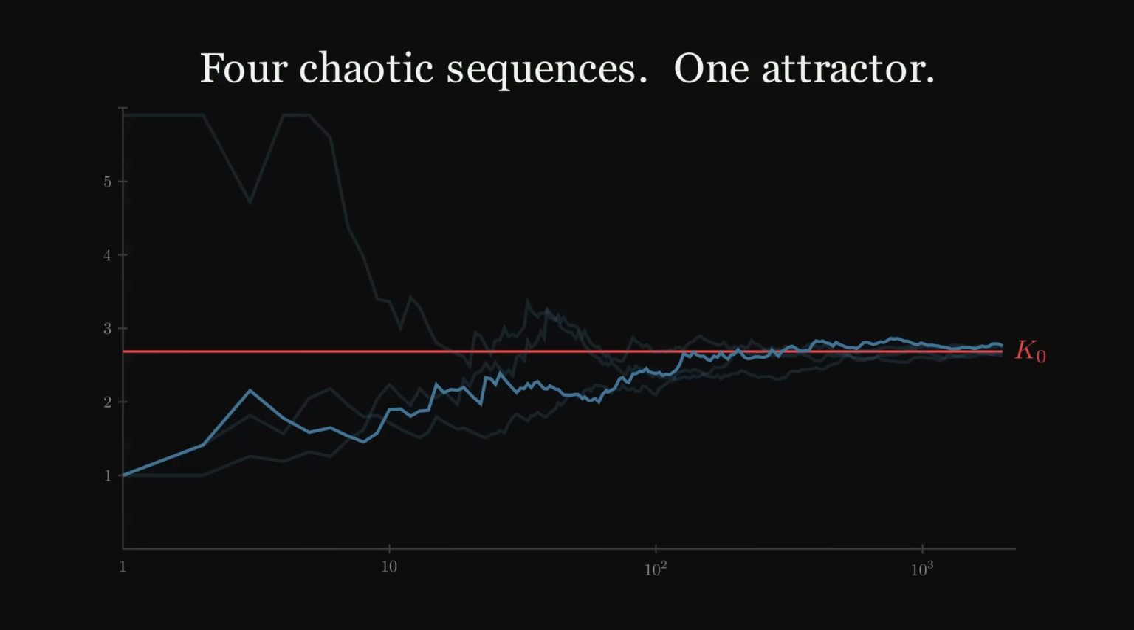4 chaotic sequences, 1 attractor, and I should tell you something uncomfortable. Nobody has actually proven that any of these 4 does what I just showed you. For every single one of them, we have checked millions of digits and they all head to Khinchin's constant. But nobody has a proof for any of them.